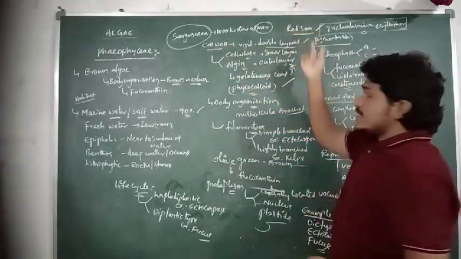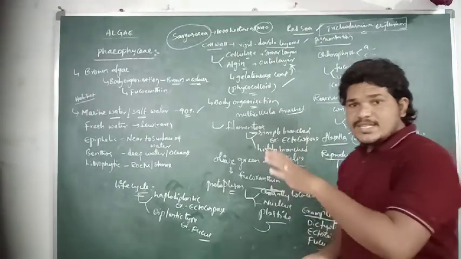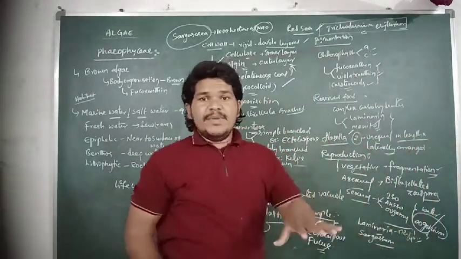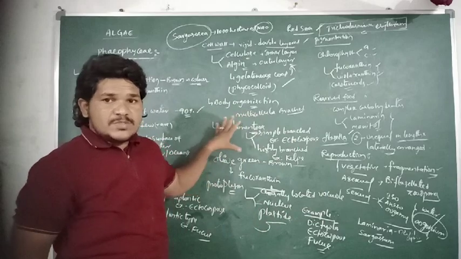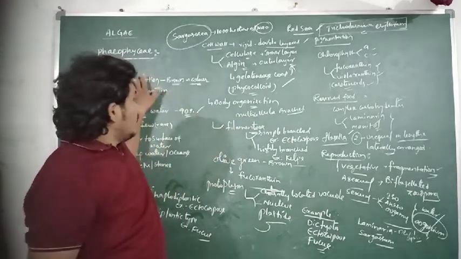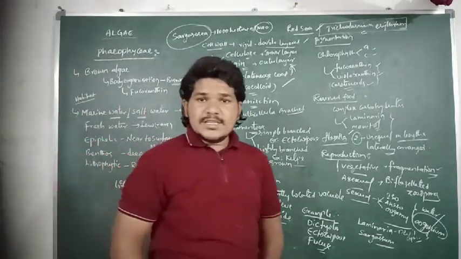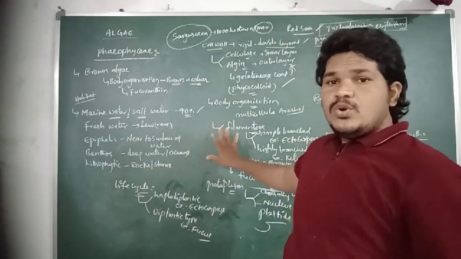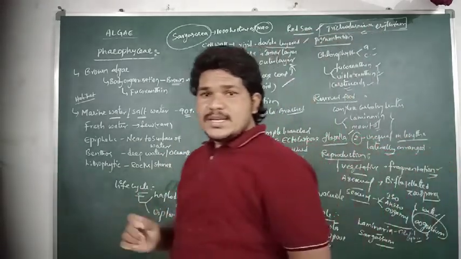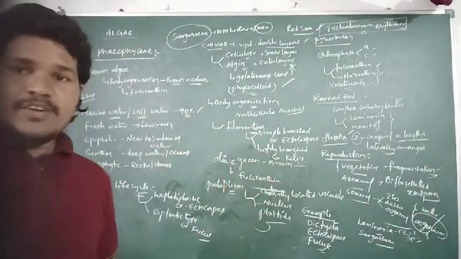Sargasso Sea and Red Sea. So these are the two different concepts which are also included under the brown algae. So this is about the brown algae, another class, Phaeophyceae.